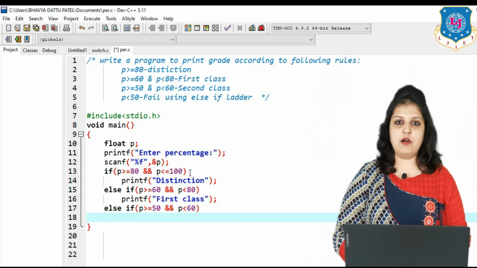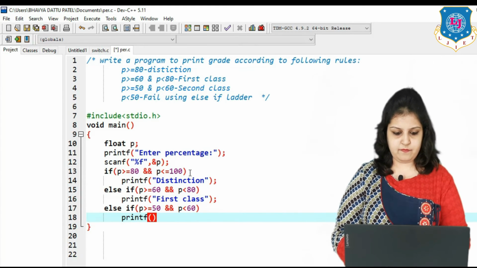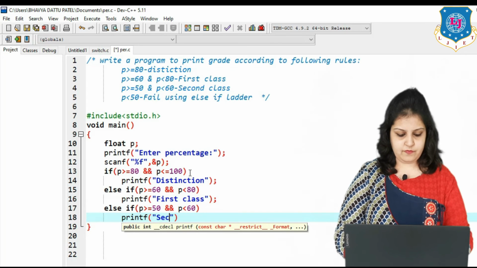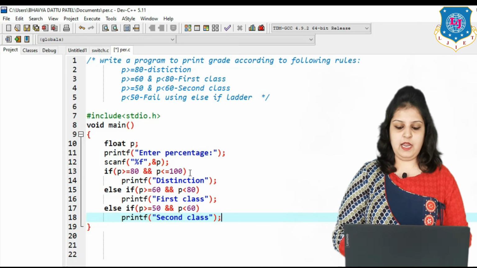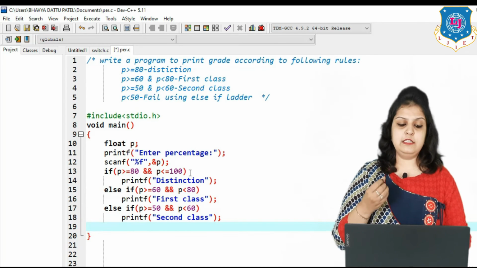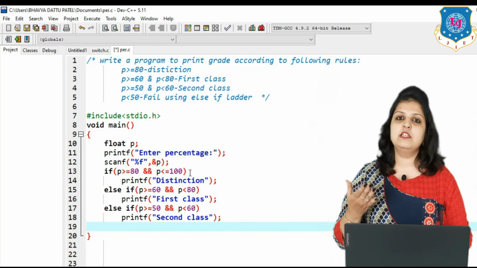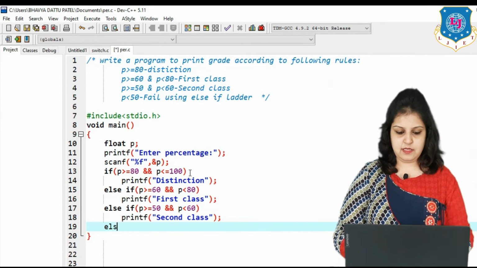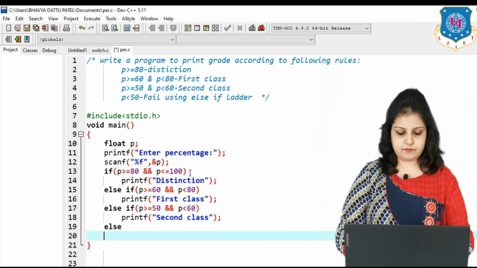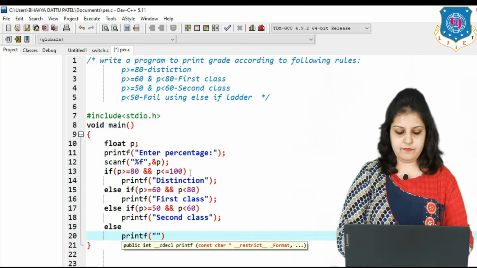In this case you have to write printf second class. And if all these conditions become false, then we can say that our percentage is less than 50. So in the else I am writing printf fail.